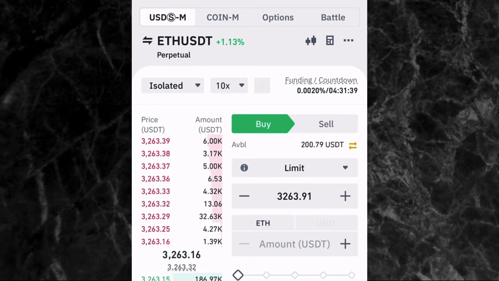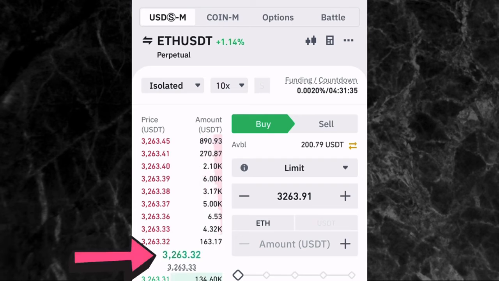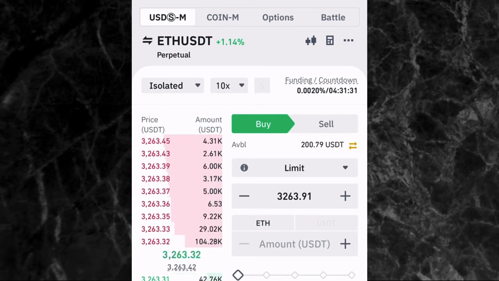Now, let's say, for example, we take a particular trade. This particular trade, you can see the price is currently at $3,260, and then we predict that it's going to go as high as $3,400, and then it doesn't go our way, and then it goes down to the liquidation price. You are going to be given a liquidation price when you take a trade. I'm going to be showing you guys later in this video. So when you take a trade, they'll give you a liquidation price, and if your price should go down to liquidation price, you're going to lose all of your money.